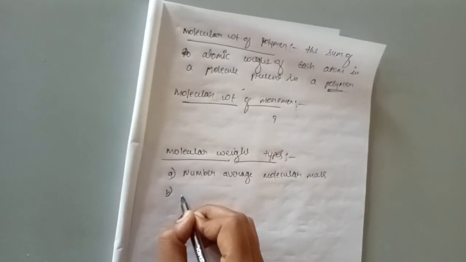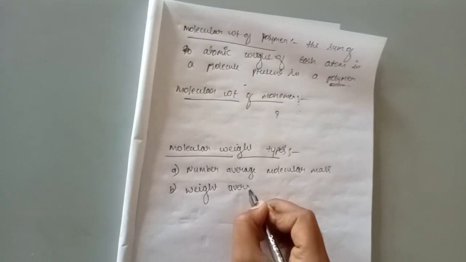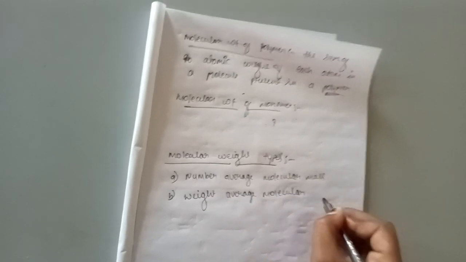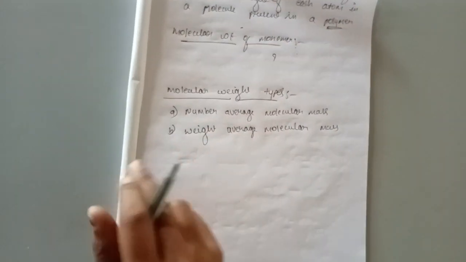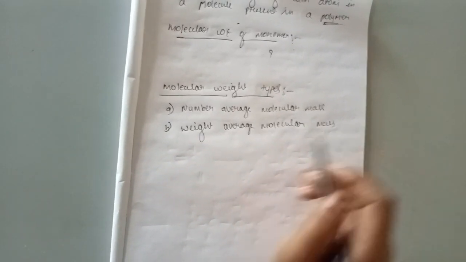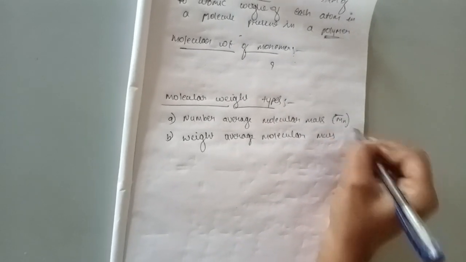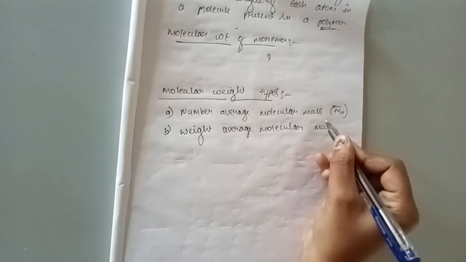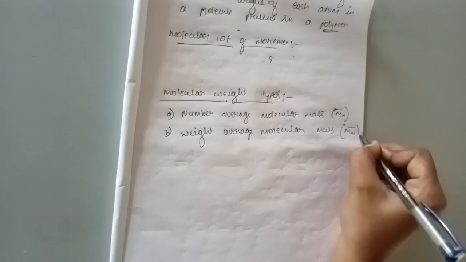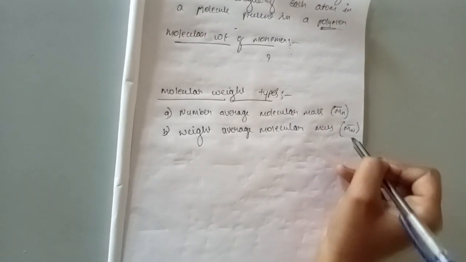And the second one is weight average molecular mass. So these are the two types of molecular weights. Here the number average molecular mass is denoted as Mn bar, and the weight average molecular mass is denoted as Mw bar. So how can we write the formulas for Mn bar and Mw bar?